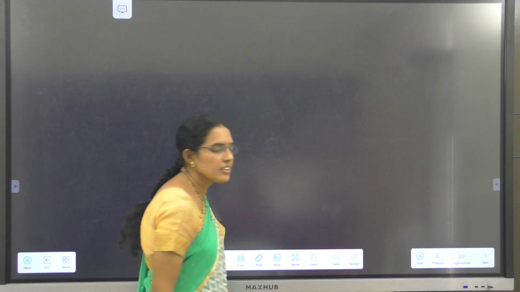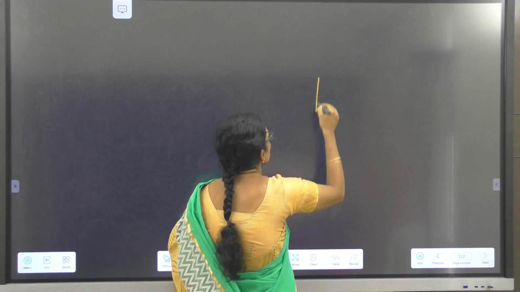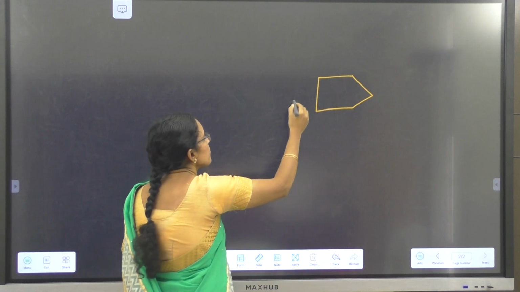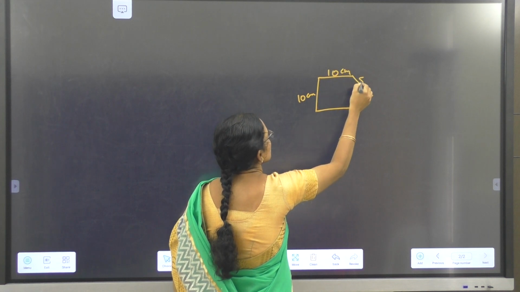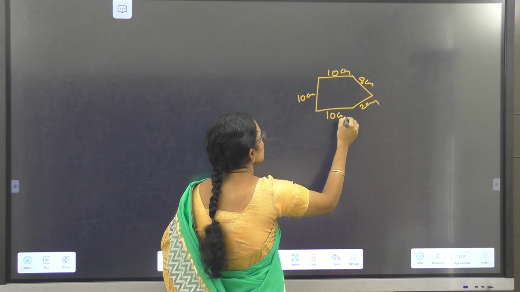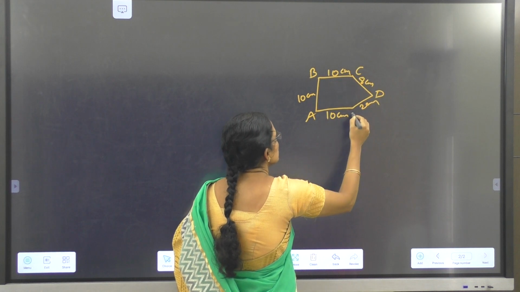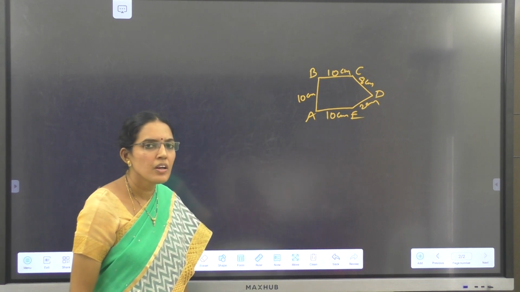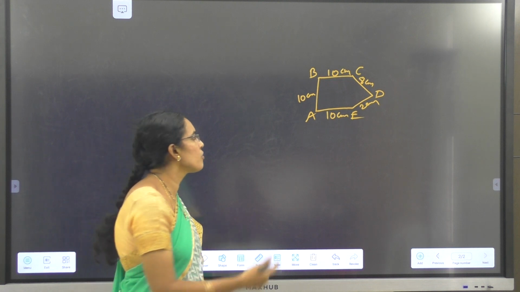Now next, let's understand perimeter by solving some problems. Now there is a closed figure. Let's take the measurements: 10 centimeters, 10 centimeters, 8 centimeters, 2 centimeters and 10 centimeters. For example, I am naming this figure A, B, C, D, E. ABCDE is a closed figure. If anyone asks you to find the perimeter of this closed figure, how will you find it?